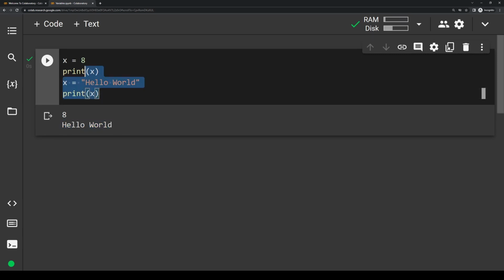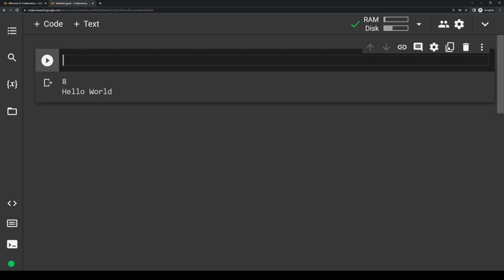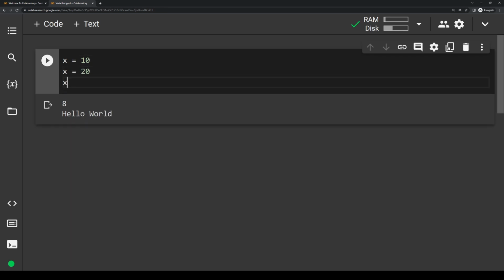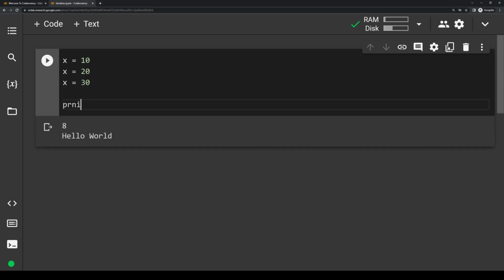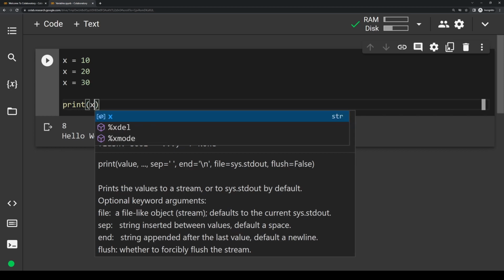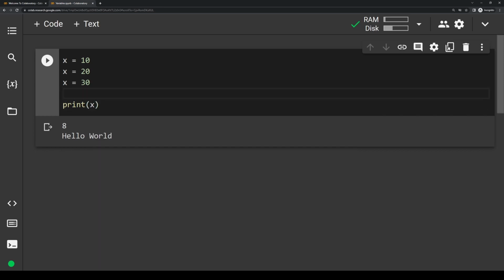So let's delete this chunk here, and I'm going to write 3 new lines. Let's say we have x equals 10, we have x equals 20, and then x equals 30. And then let's say at the very end of this chunk, we want to print out x. So with this code here, what do you think the end result is going to be?